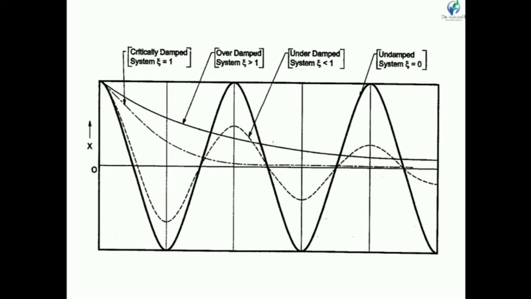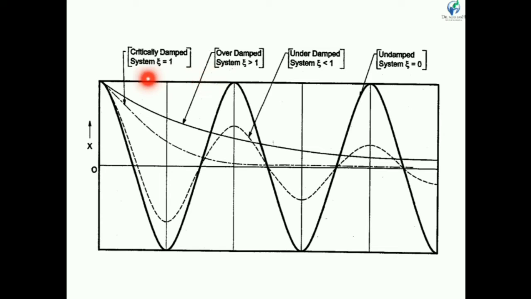Now overdamped: the overdamped system has aperiodic motion, that means there is no cyclic motion. The amplitude continuously decreases and it will take infinite time to come to the equilibrium condition.